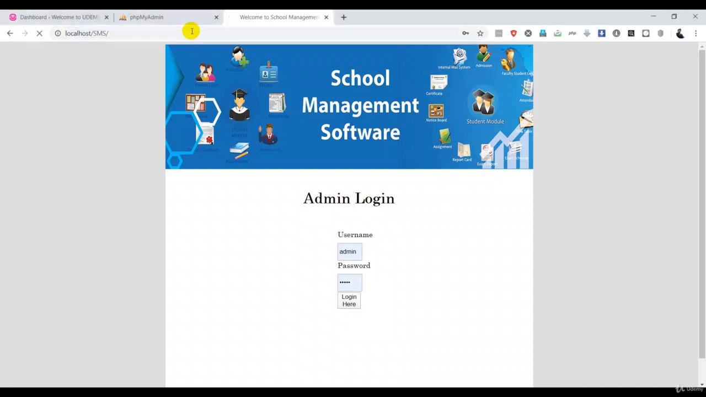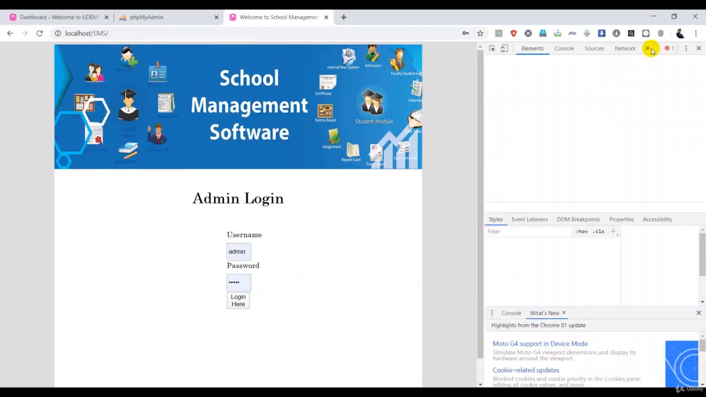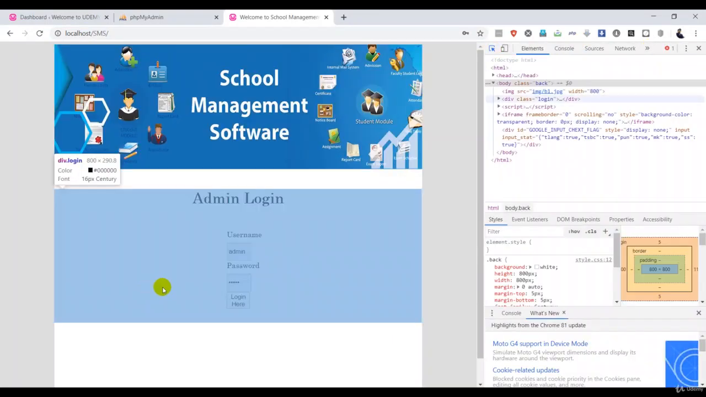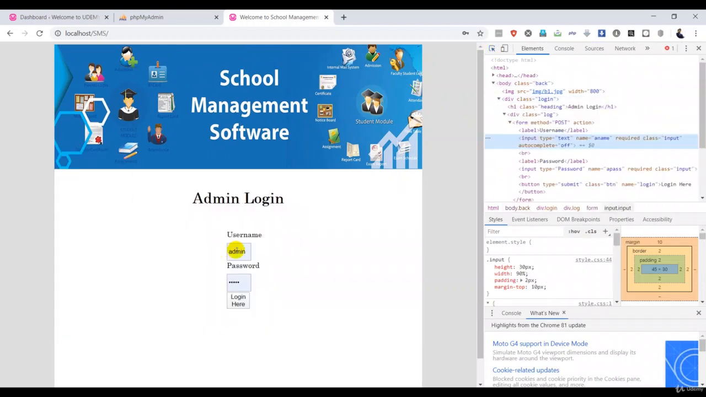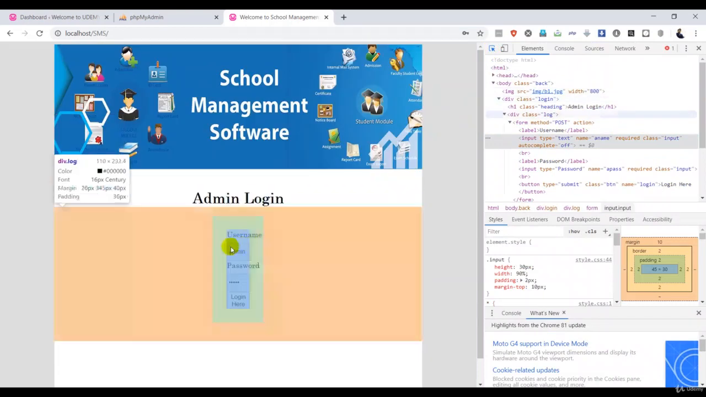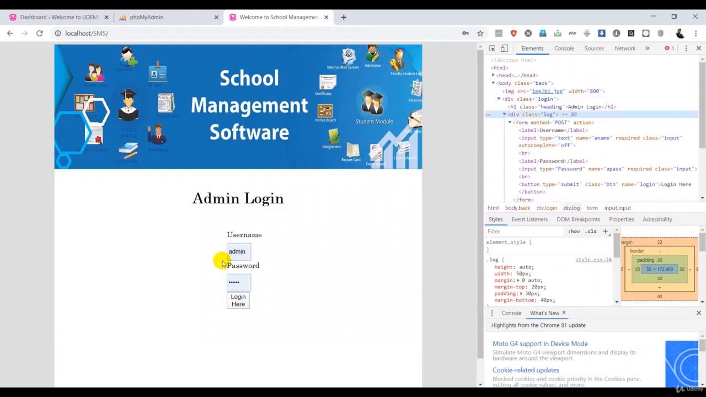Let me refresh the page. Oh, still there are no changes. So again, go back, click F12 from the keyboard and let me analyze the code. Okay, so this is good. Let me figure out the problem. So okay, here's the problem. The log here, I put 50 pixels. See, if I increase it, this is the problem. So I make it 50 percentage, then it should be okay, right?